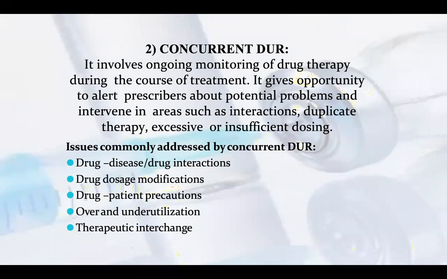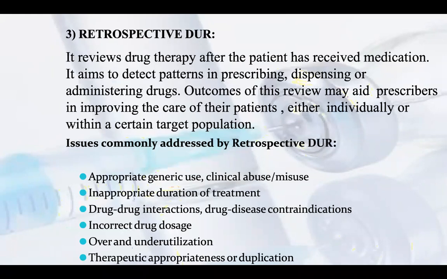Issues commonly addressed by concurrent drug use reviews are drug-disease, drug interactions, drug dosage modifications, drug-patient precautions, over- and under-utilization, and therapeutic interchange.